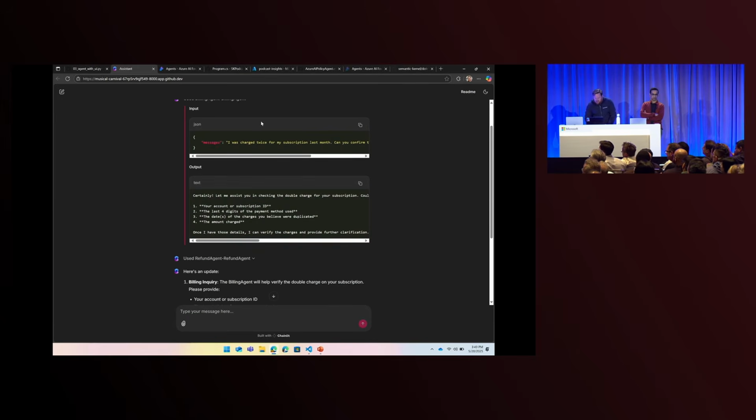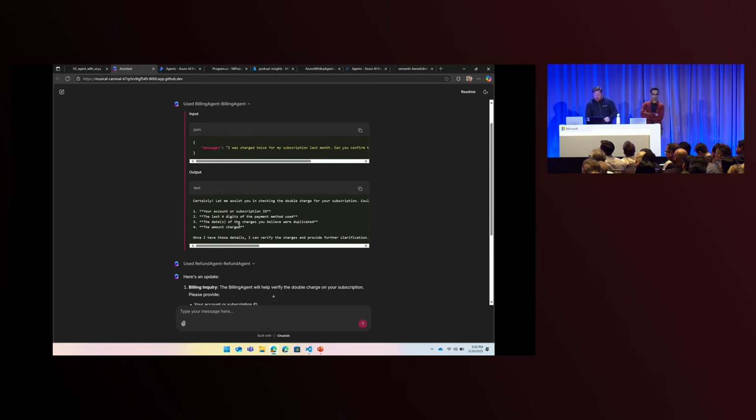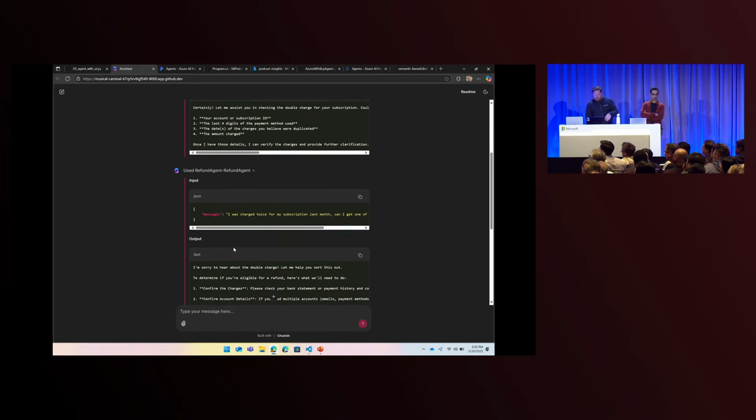So we got an input into the billing agent from our triage agent, and we got a response from the billing agent. Same thing happening with the refund agent. We give it an input, and we get a response.